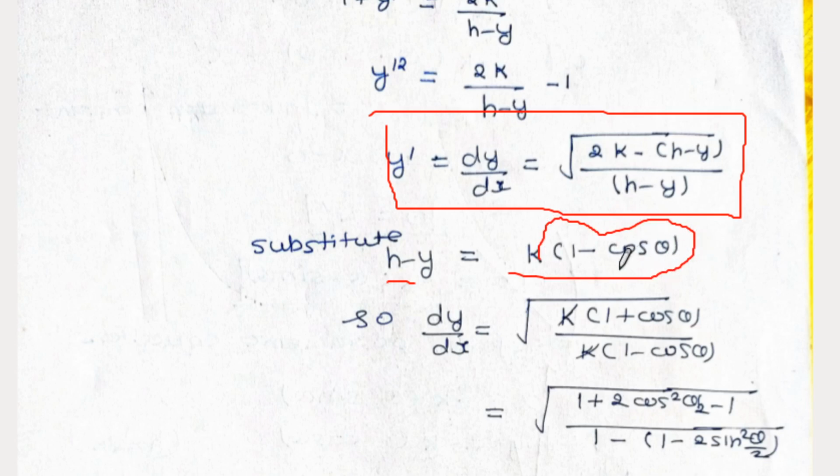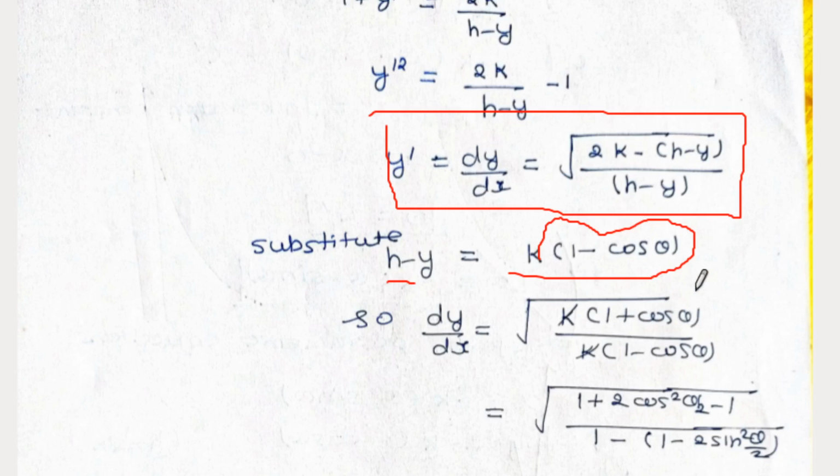So when we put this here, you will get k(1 + cos theta) here, and here k(1 - cos theta). So you can use the cos theta function to cancel out this 1.